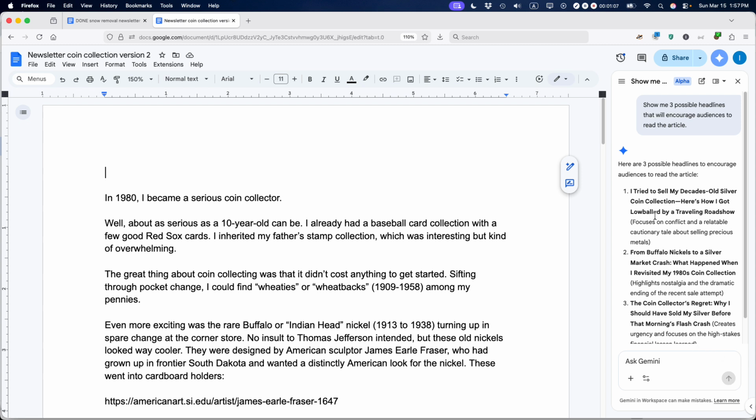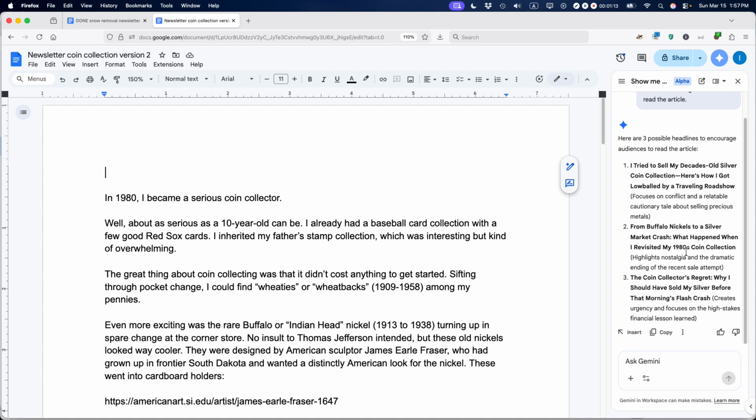I tried to sell my decades-old silver coin collection. Here's how I got lowballed by a traveling roadshow. Okay, that's pretty intense. From Buffalo nickels to a silver market crash, what happened when I revisited my 1980s coin collection? The coin collector's regret. And so these 3 headlines are actually pretty good. The problem I have with them is they're way too long.